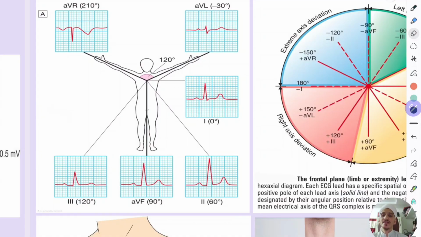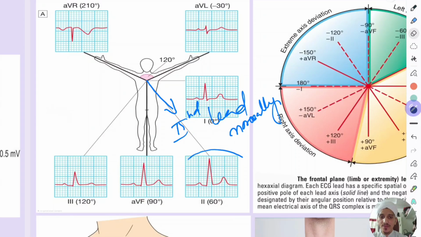In the frontal plane, the unipolar and bipolar leads. So the mean electrical vector of the heart is directed towards the second lead. Remember, normally it is towards the second lead, so the second lead will have this type of ECG. Now see, this AVL is perpendicular to this mean vector. That's why it is biphasic. And it is at minus 30 degree. And AVR will always be negative.